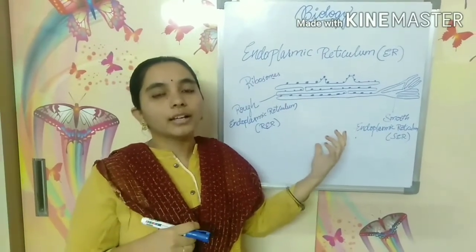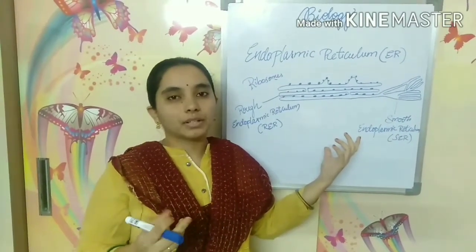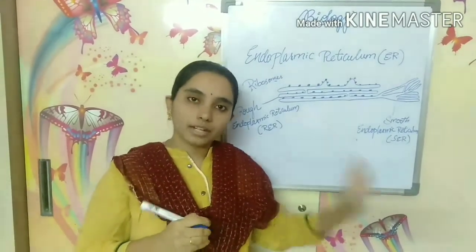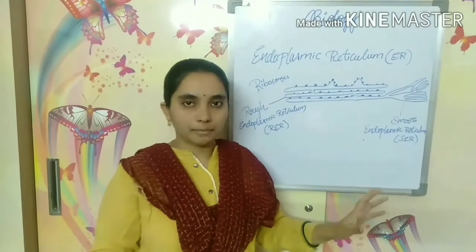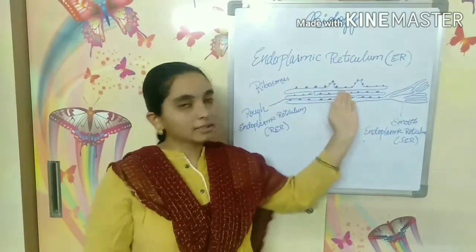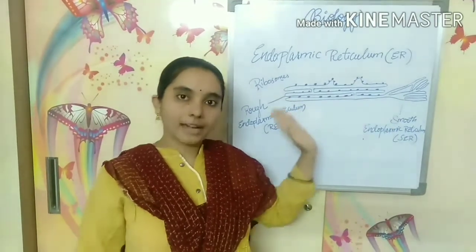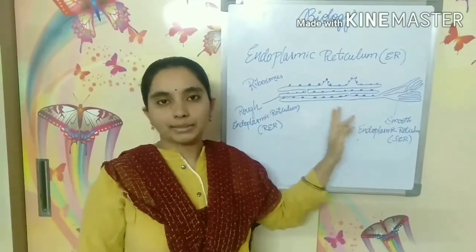So if any substance, proteins or fats, has to be transported from one part of the cell to another part of the cell, it will pass through the endoplasmic reticulum. So this is the structure and the function of the endoplasmic reticulum.